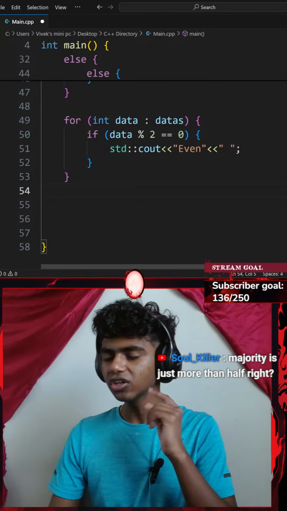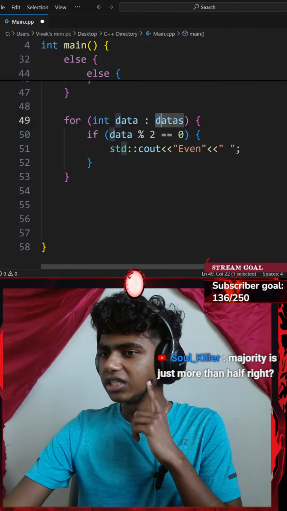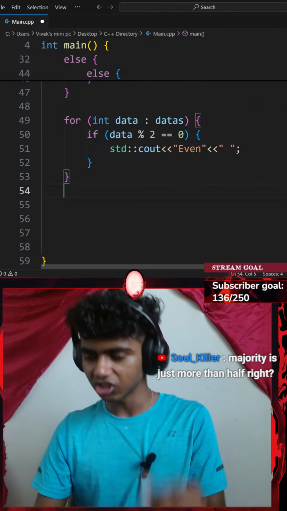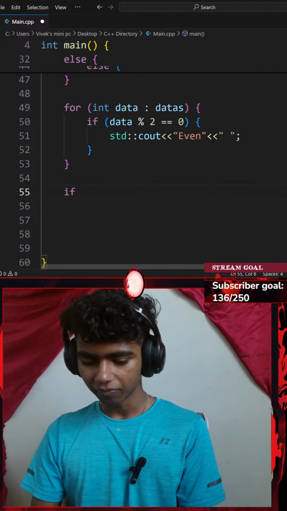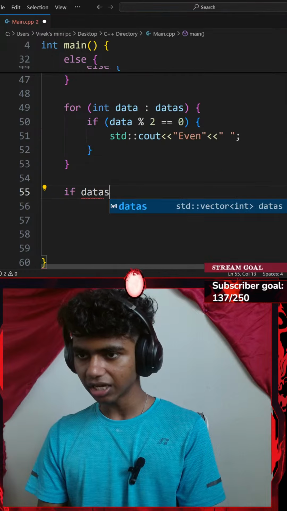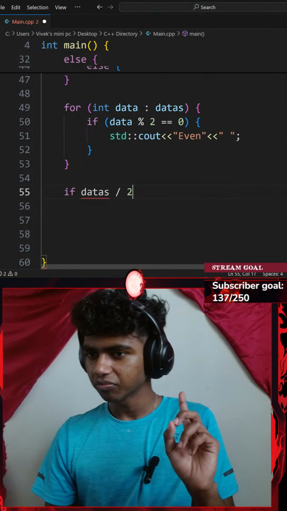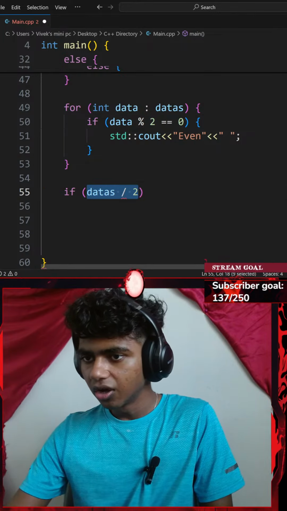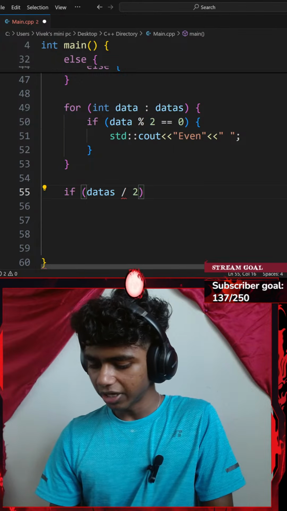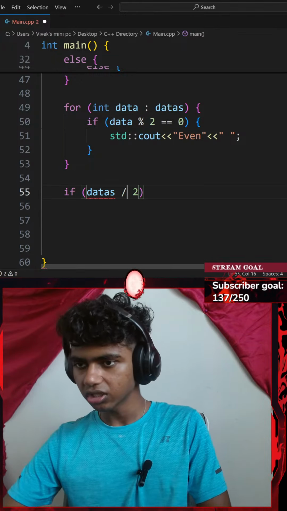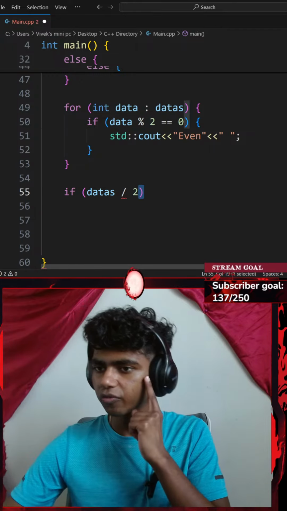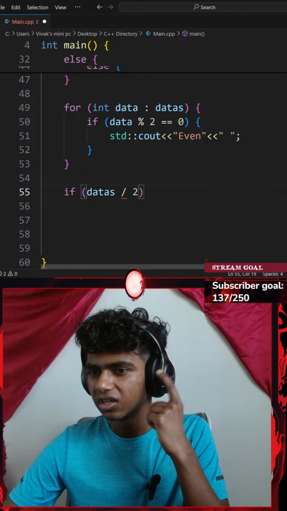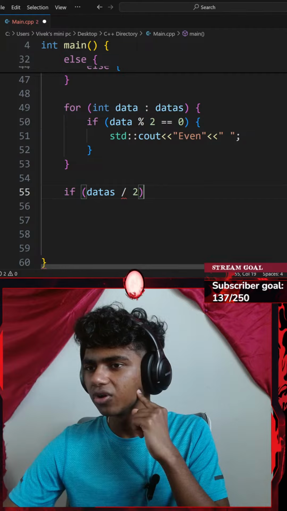Oh, I could use divided by 2. So if my data vector divided by 2 modulus 2 equals to 0. Oh, that's actually genius. Hold up guys, let me check that. So if my data is divided by 2, this should go inside a pair of parentheses. Can I use floor division? No mind. If my data is divided by 2, but shouldn't I be using a for loop for that?